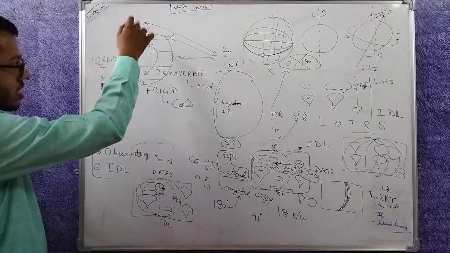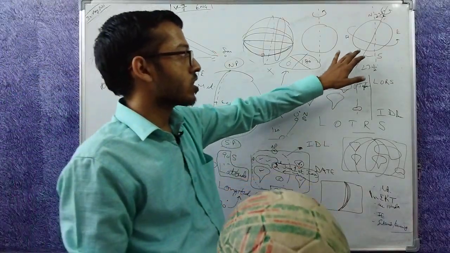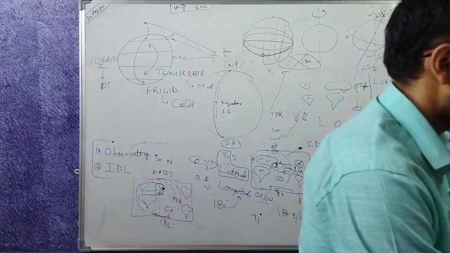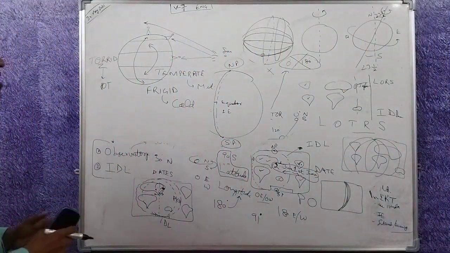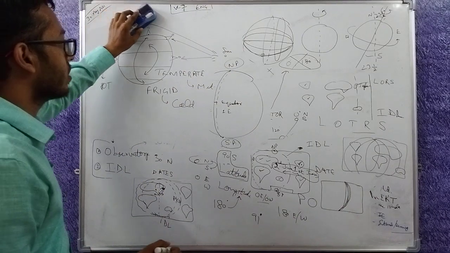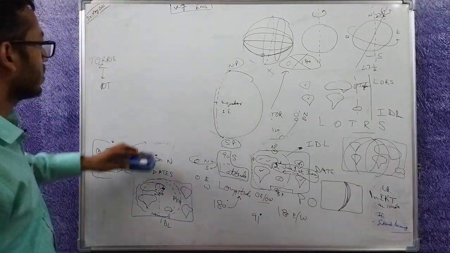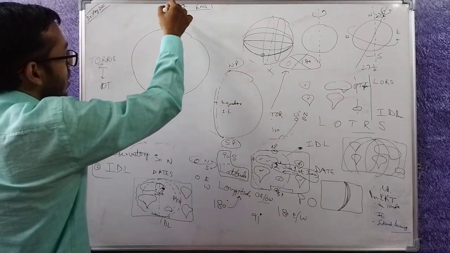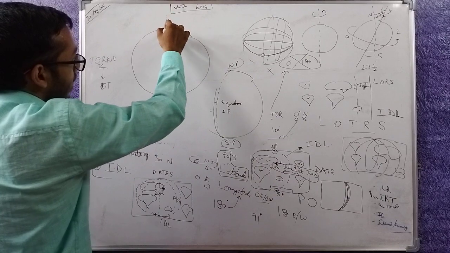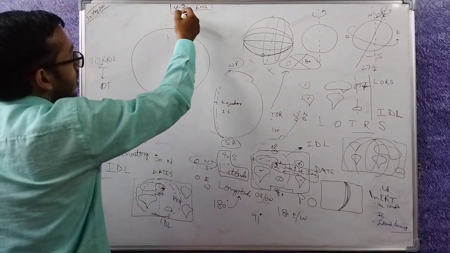So how are these lines defined? Remember, the earth was tilted at 23.5 degree. So we have defined some angles, some latitudes because of this tilt. They only exist because of this tilt. How? Here is 23.5, there is the earth. This is the axis which would have been if the axis was vertical.